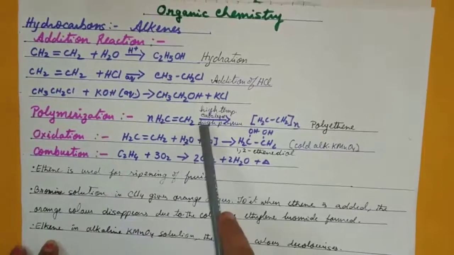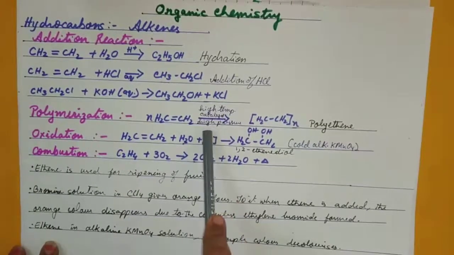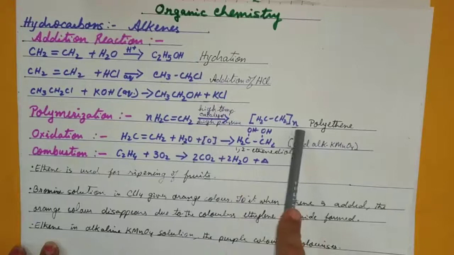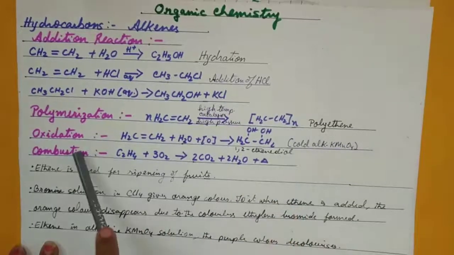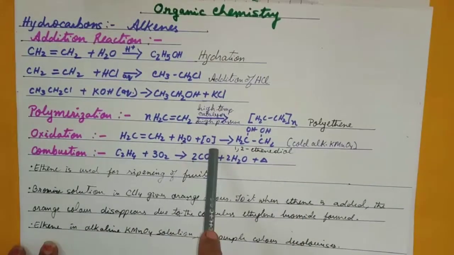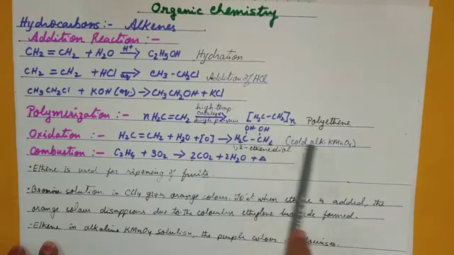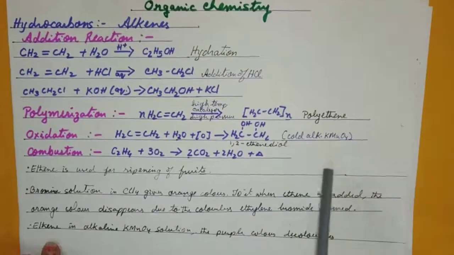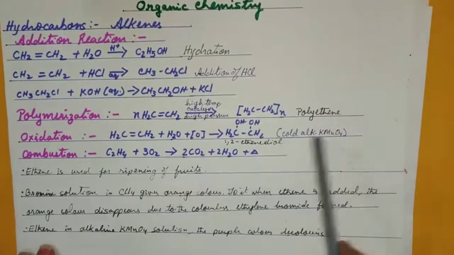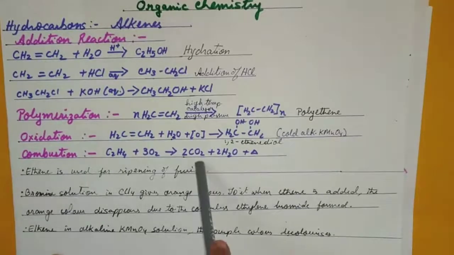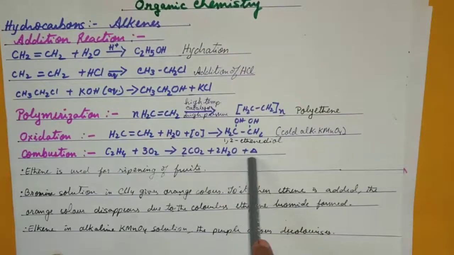Polymerization, okay, with high temperature, the presence of a catalyst and high pressure will give you polyethylene. Oxidation with water in the presence of nascent oxygen can give you 1,2 ethane diol, because 2 OH are there, and the source is cold alkaline KMnO4. Combustion, as I had told, gives you carbon dioxide, water and a lot of heat.